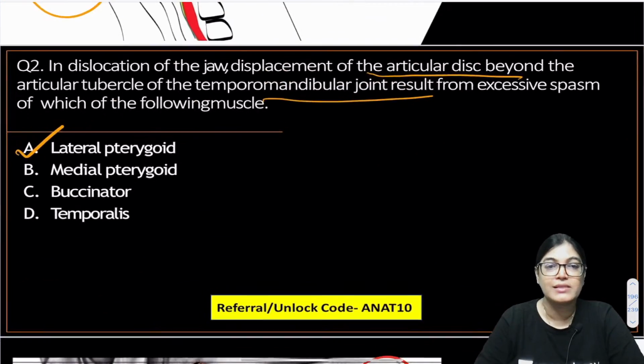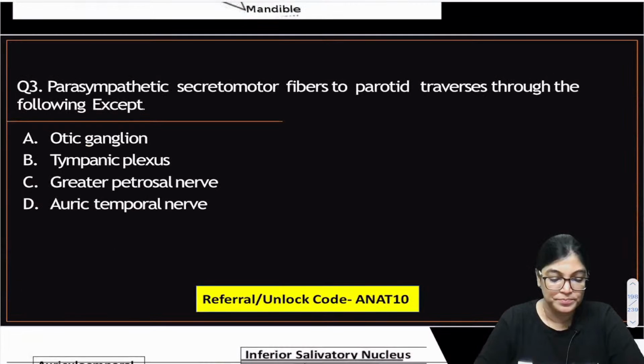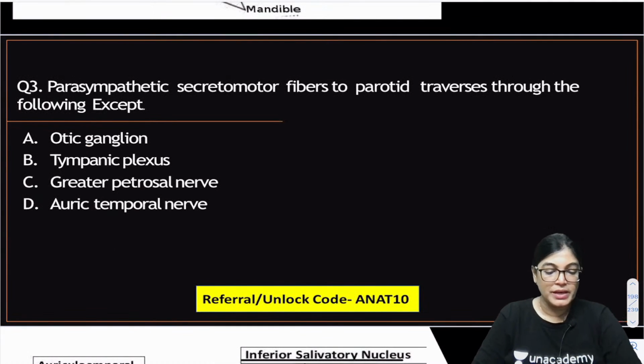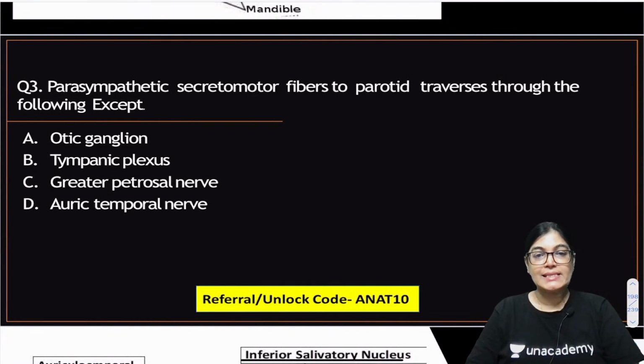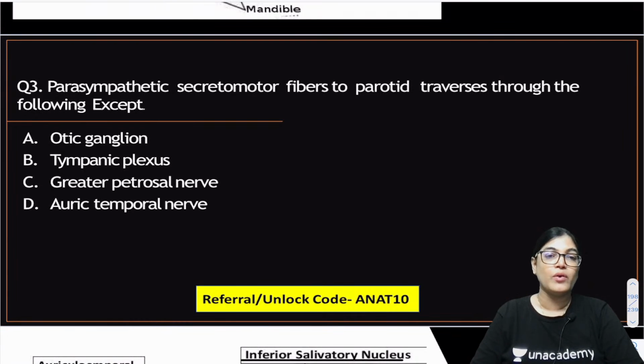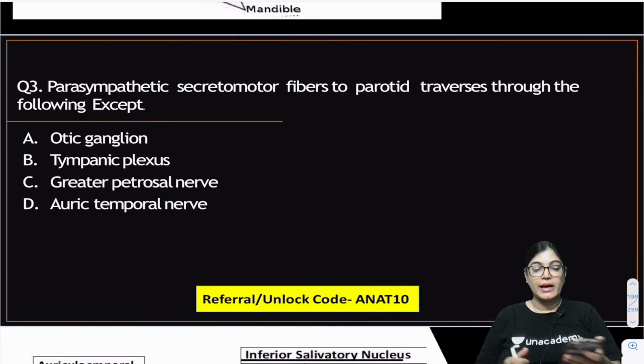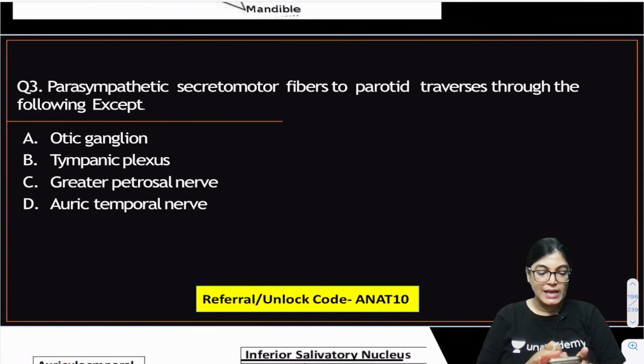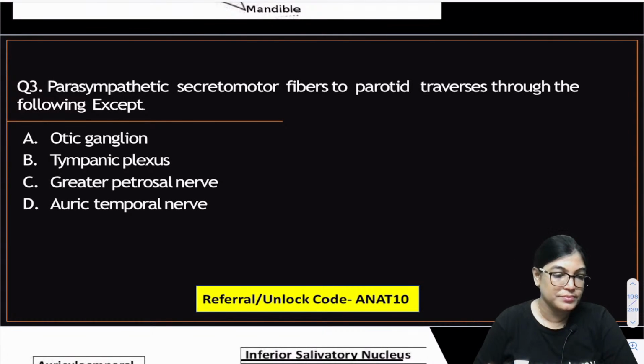Let's move on to the next MCQ, that is MCQ number 3. Question number 3. Parasympathetic secretomotor fiber to parotid gland traverses through following except. So you have to know the correct pathway for attempting this answer. Okay. So all of you please mark the correct answer.